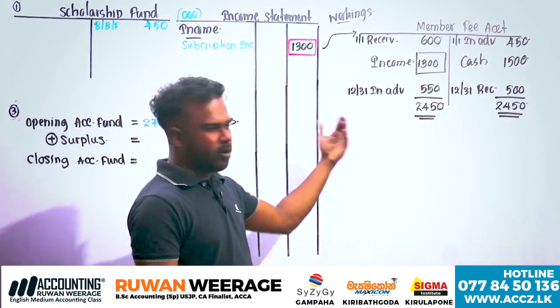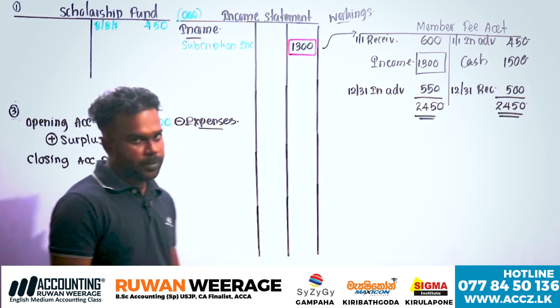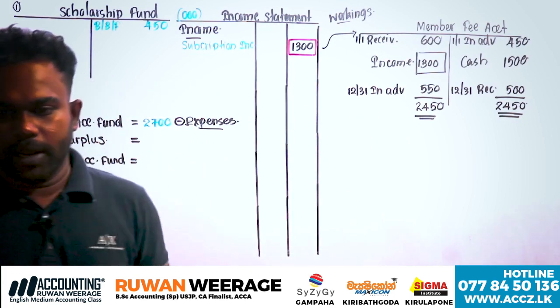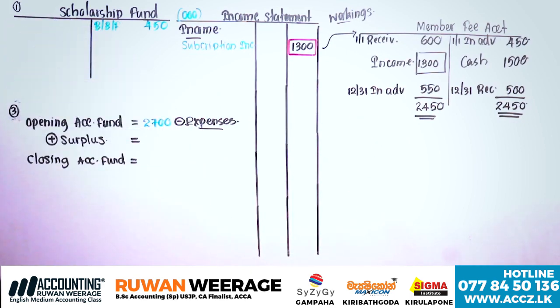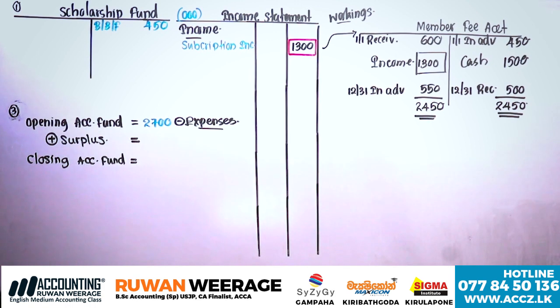But here there is no need to record them because there is no need to prepare the SOFP. Okay. Now I'll move on. Please put ticks in terms of the considered values. 1500 considered. Right. Opening balances received in advance, subscription. These things are considered. Please put a tick if you have printed them. Okay, then moving to the next one.